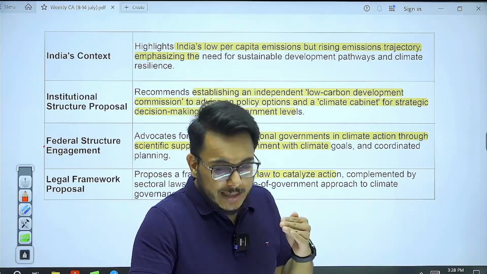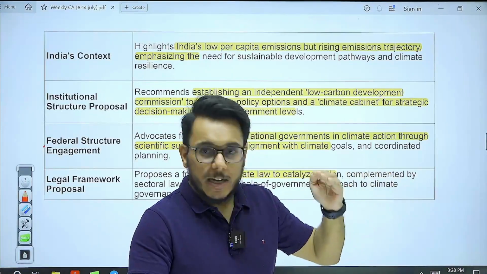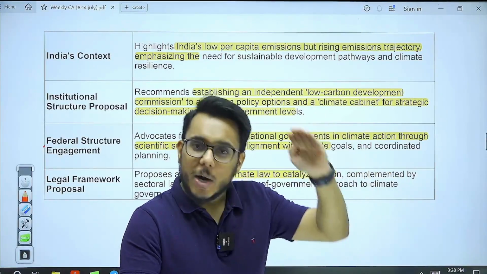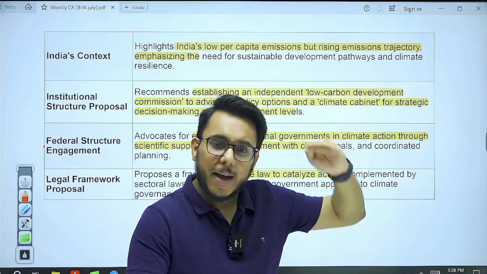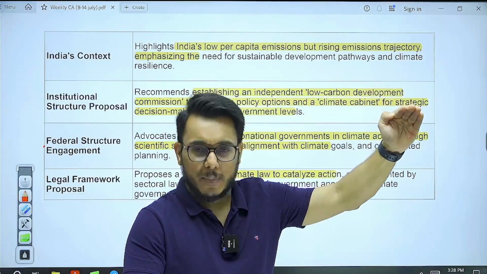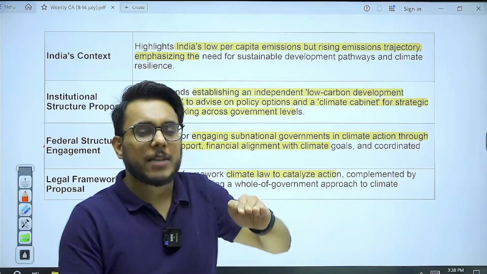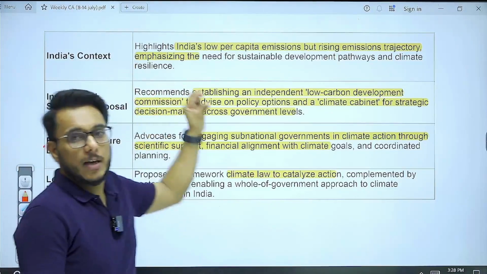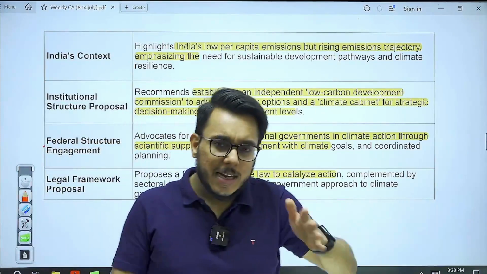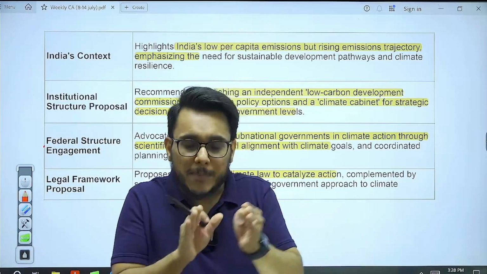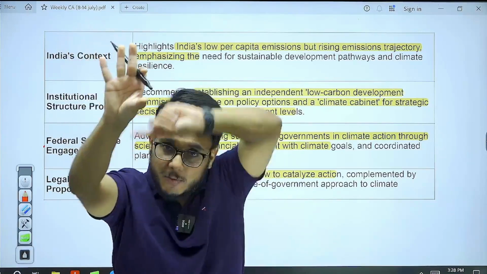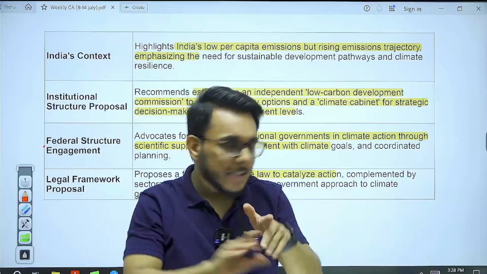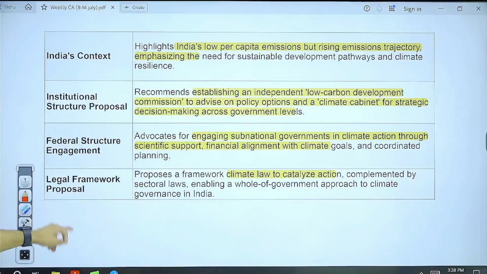Now you see, world over, different countries have already come out with climate legislation. They already have very high carbon emissions. Keeping that in mind, they have framed the climate legislation in those countries. India doesn't have that high carbon emissions, but the trajectory is going up. So the point that comes here is sustainable climate legislation, keeping in mind India's growth ambition, which might have a negative impact on climate change, but as of now, we are not consuming that much. All these things are to be balanced.